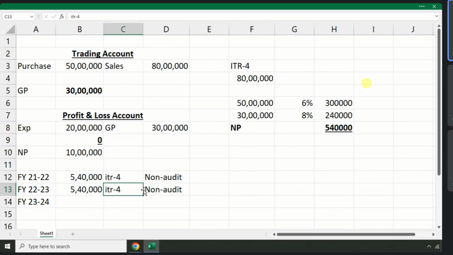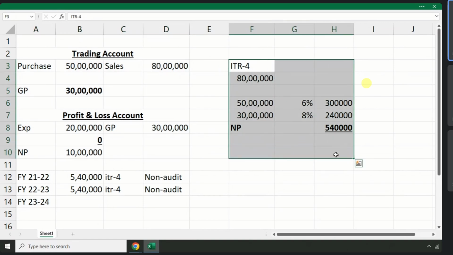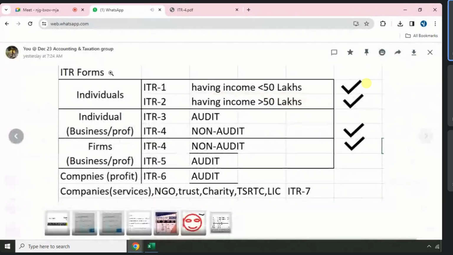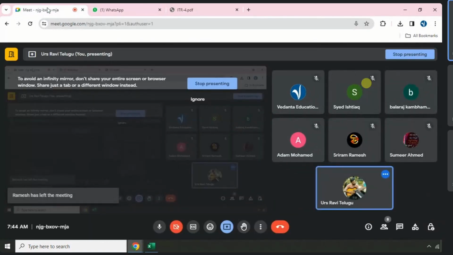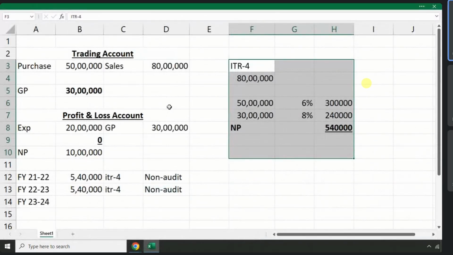You got my point? So you always remember, if you once covered in audit, you need to continue it for another 4 financial years. Total 5 years you need to go for audit. Remember this rule. Okay, clear? Doubts are clear? Remember. So in ITR form number 4, irrespective of your actual profit, you need to report your presumptive taxation scheme profit. Okay. समझ में आ गया?